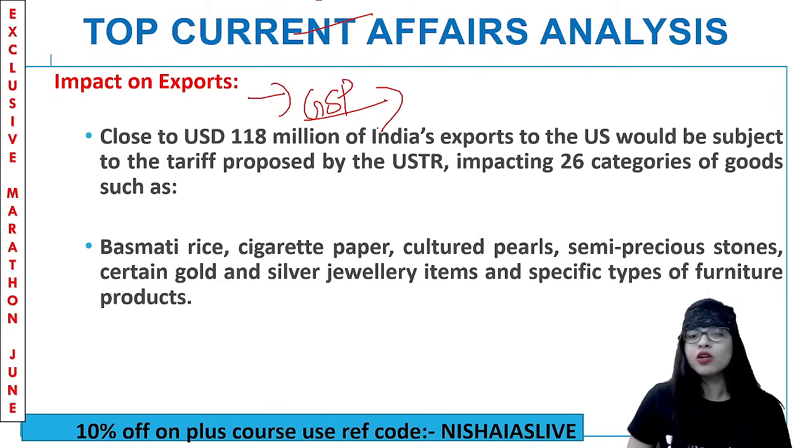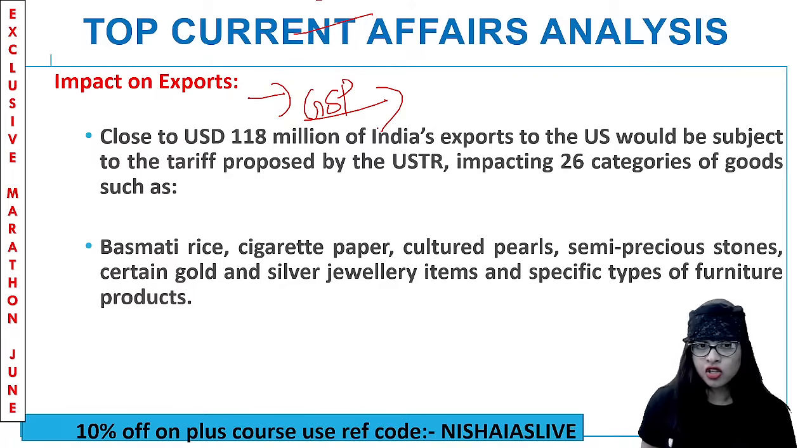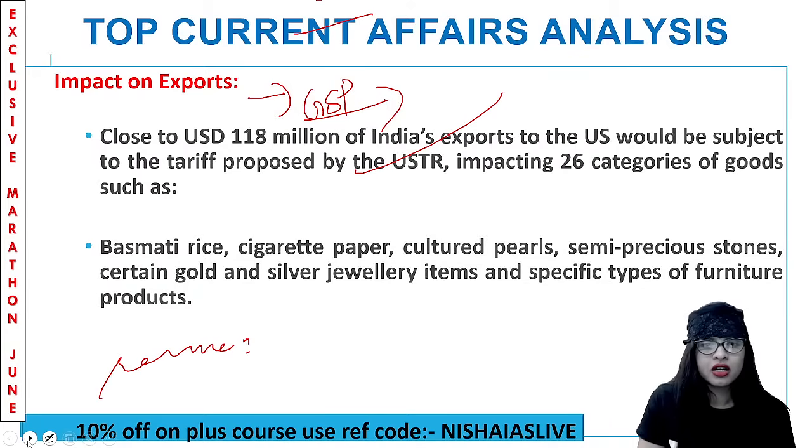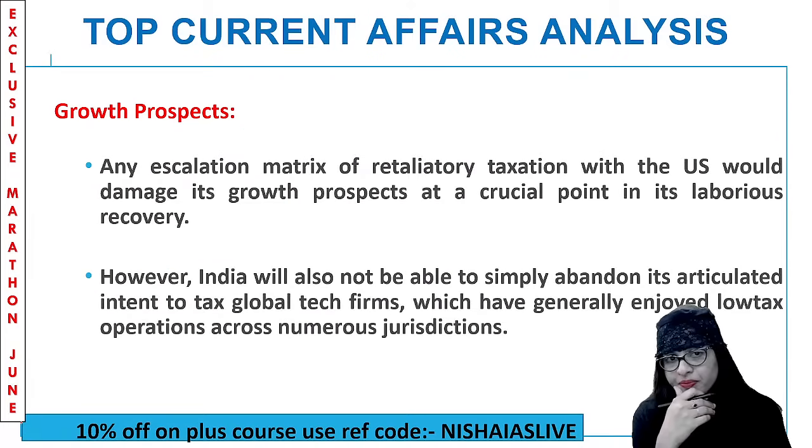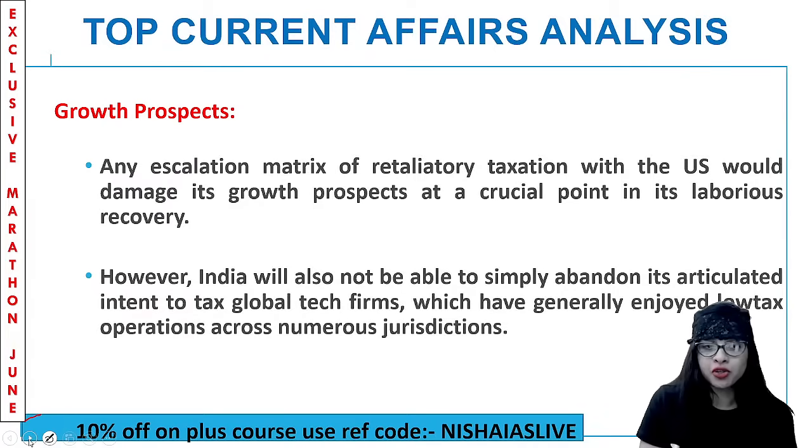We used to export a load of commodities to the US here. Close to US $118 million of India's export to the US would be subject to tariff proposed by the USTR. So don't you think it's having a huge impact on 26 categories of goods? Yes. Your basmati rice, cigarette paper, cultured pearls, semi-precious stones, certain gold and silver jewelry, everything. And also some types of furniture products. A huge impact, wherein the revenue of our country, India, is a big question mark. And the growth prospects. That is indeed something to be understood, where it becomes quite difficult to push out due to all these reasons.